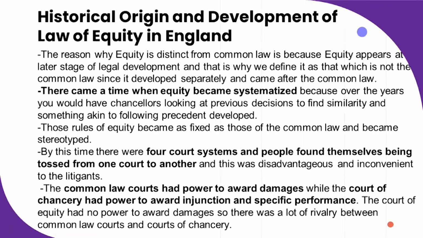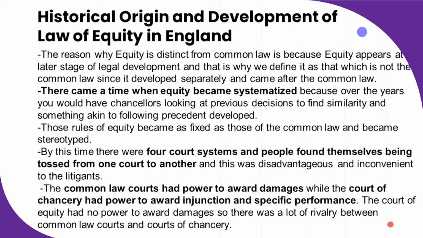Of course, there came a time where equity became systemized because over the years, other chancellors would look at the previous decisions of other chancellors to find similarities, so that they could follow a specific precedent, just like what used to happen under the common law. So, of course, the rules of equity started to become fixed. Let us now note that we have 4 courts. We have the King's Bench, we have the Court of Common Pleas, we have the Exchequer, and now we have the Court of Chancery.